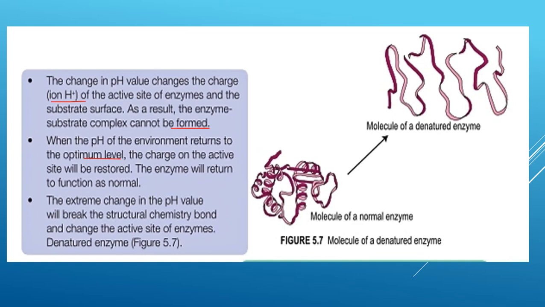Okay? So the enzyme will return to function as normal. The extreme change in pH value will break the structural chemical bonds and change the active sites of the enzyme. So it will denature the enzyme. So this is a molecule of normal enzyme. So this is a molecule of denatured enzyme. Okay?